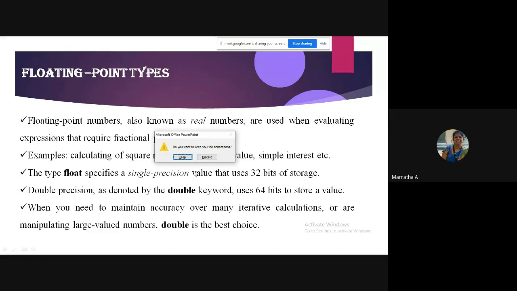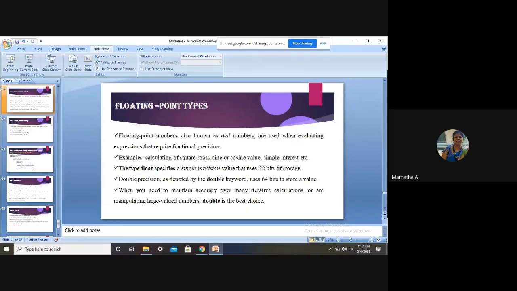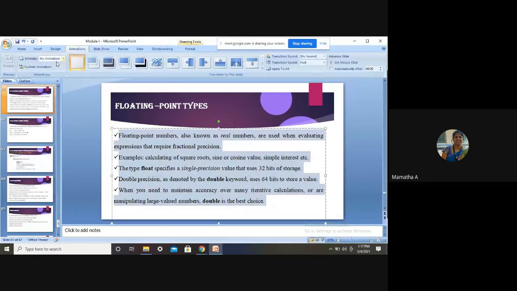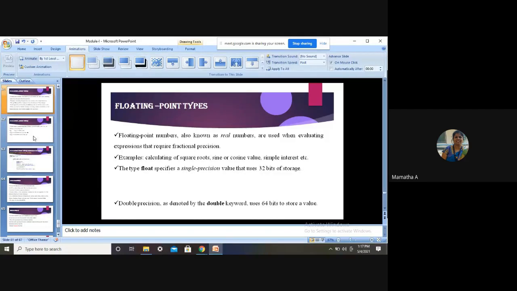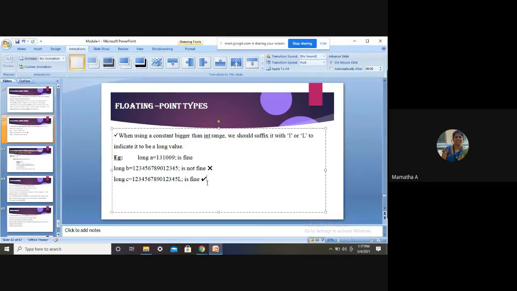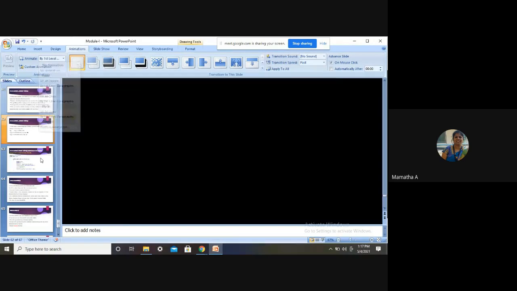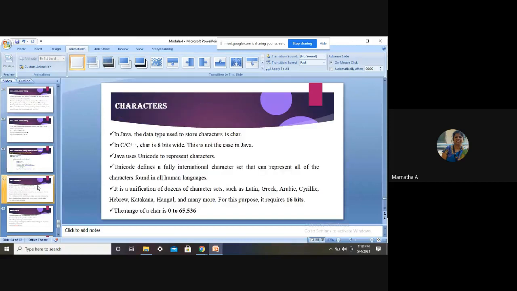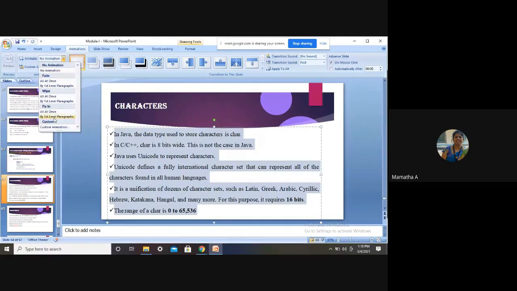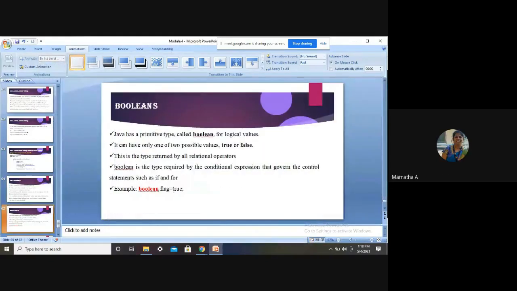Can anybody tell me the floating point types? What are the different data types in floating point? Float and double. Size of it? 4 bytes and 8 bytes.